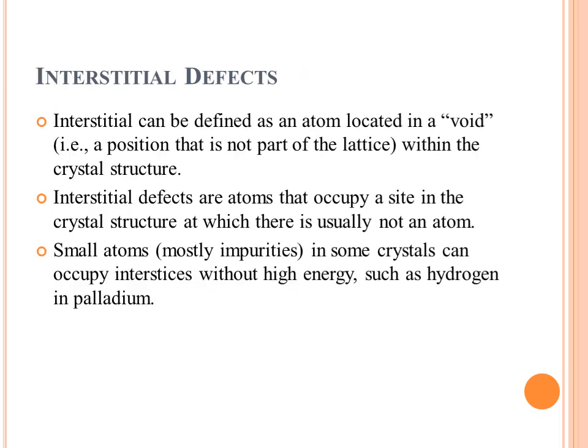Next is the interstitial defect. Interstitial can be defined as the void, that is a position that is not part of the lattice within the crystal structure. So interstitial defects are the atoms that occupy a site in the crystal structure at which there is usually not an atom. Small atoms, mostly impurities, in some crystals can occupy interstices without high energy, and an example of such defects includes hydrogen in palladium.